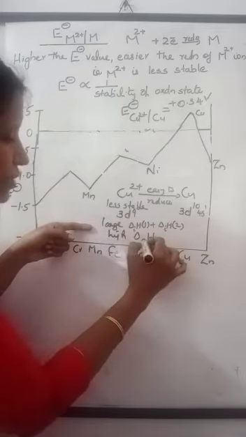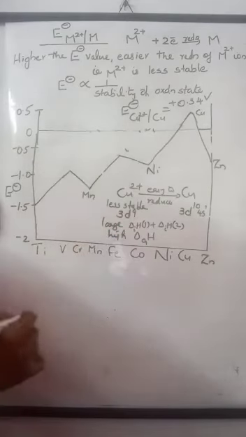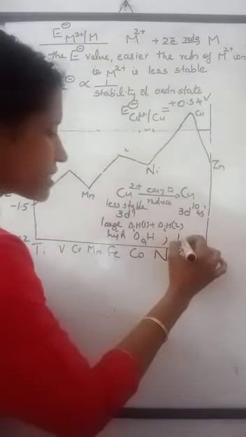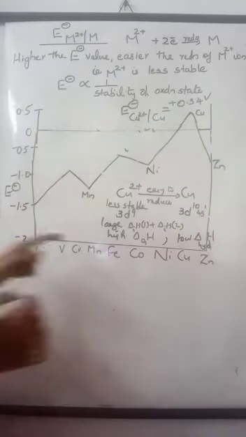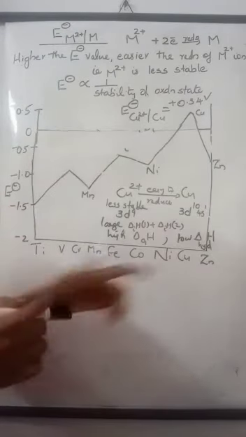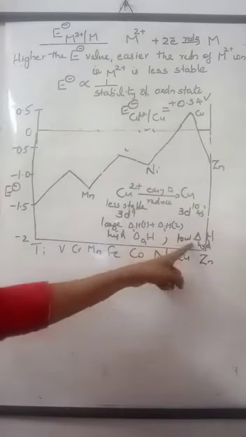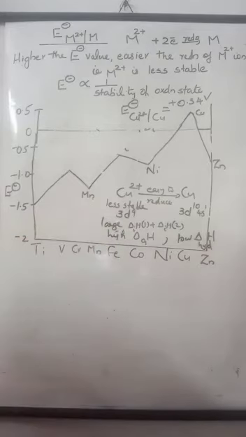ΔH of atomization for copper is high. And these two higher values are not compensated by its hydration enthalpy. Hydration enthalpy is low. For Cu2+ ion, the hydration enthalpy is less negative. It does not compensate these two high enthalpies.